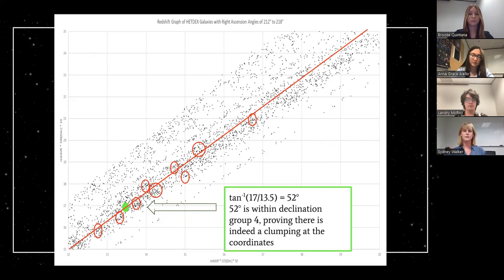This proves that there is indeed a galaxy cluster candidate at the celestial coordinates of declination 52 degrees and right ascension 214 degrees. However, we can't know that this is indeed a cluster without analyzing other variables, such as velocity dispersion and density.